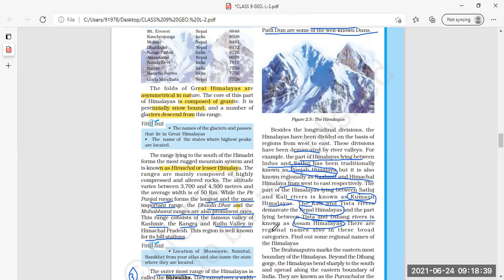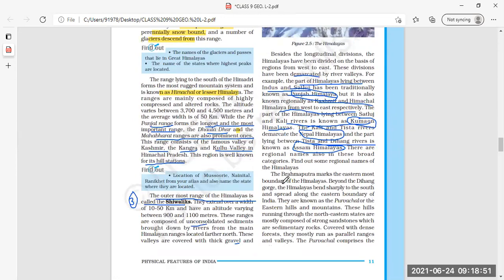Now there are regional names also in these broad categories. The local people of these regions also call them by different names. Okay?